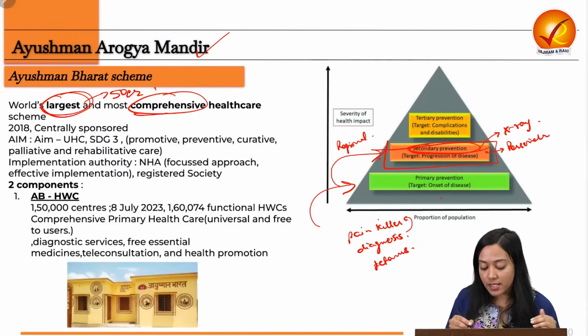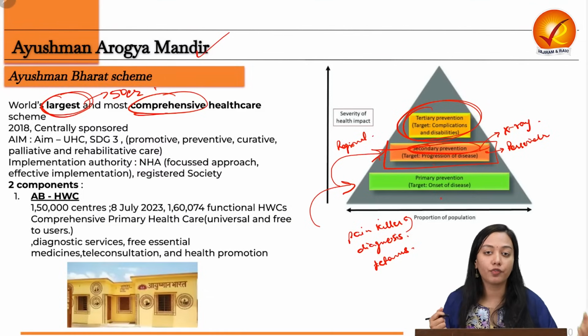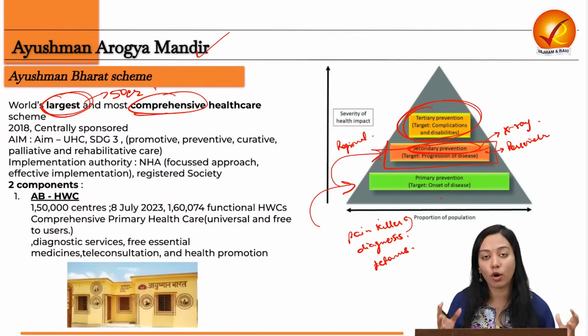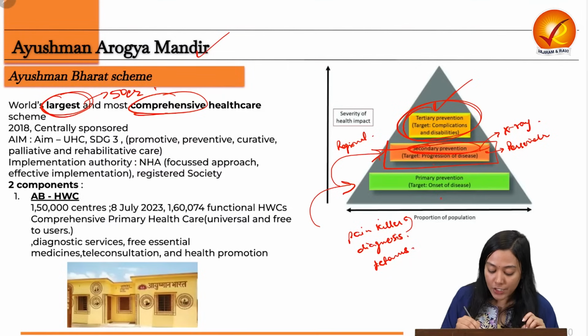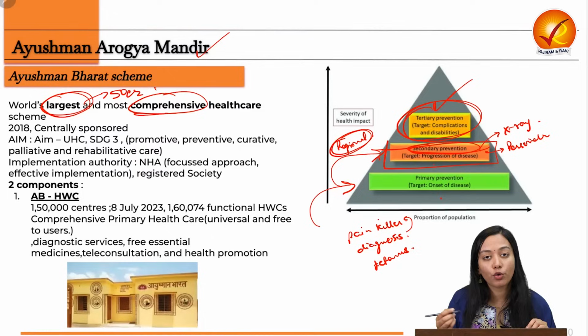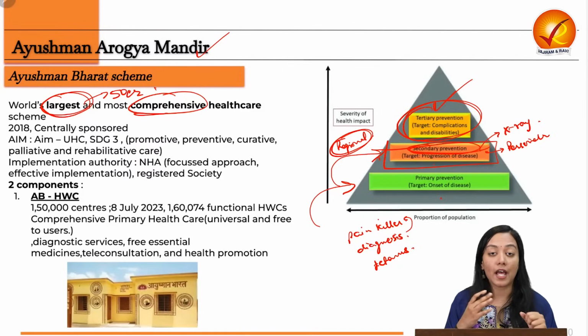The most advanced, which lies at the apex of this pyramid, is tertiary healthcare, which is against any complexities. For example, growth of tumor, growth of cancer, growth of multiple complexities related to a particular disease. Tertiary healthcare has to be referred to. So for example, she now realizes that my pain is still not going, and I'm also generating some complexities. I'm now also generating some rashes in my body.